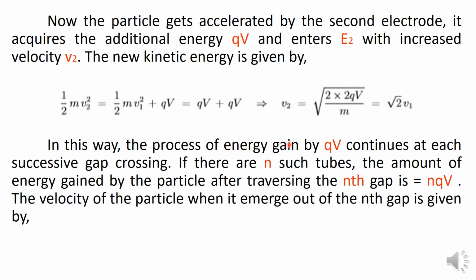When the particle enters into the first gap, it is having an energy qV.